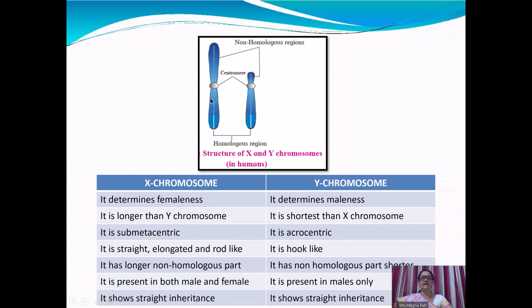X chromosome is a straight, elongated, rod-like structure. The non-homologous part is larger in the X chromosome, while the Y chromosome is hook-like and its non-homologous part is shorter than that of the X chromosome. So genes located on the X chromosome are large in number as compared to the Y chromosome. X chromosome is present both in male and female, but Y chromosome is present only in males.